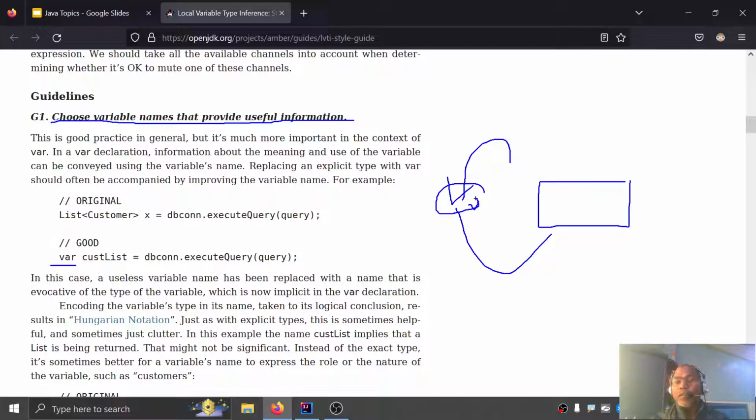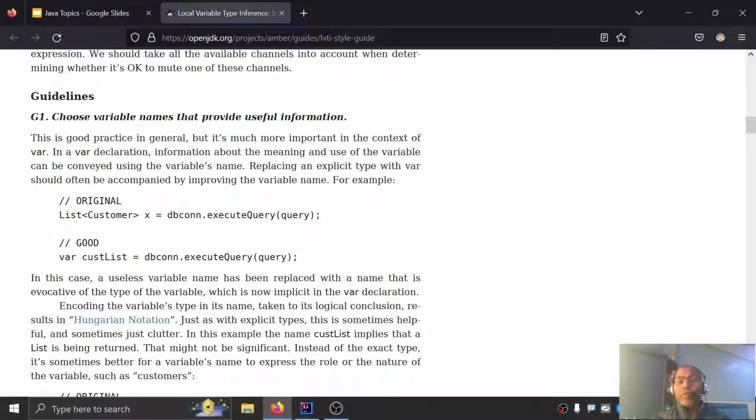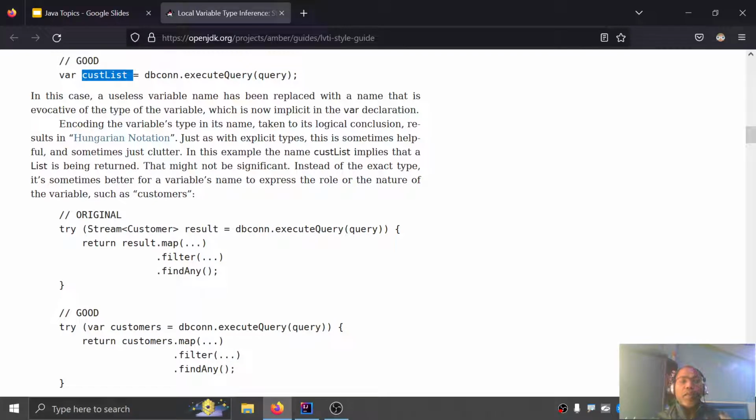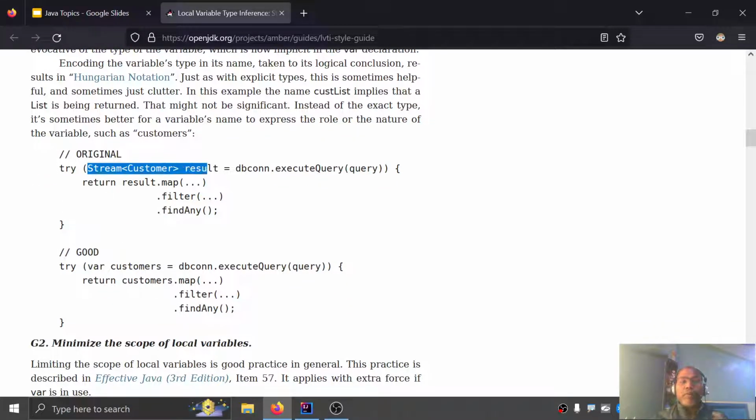But now this is var, so we do not understand var x. Is var an integer type x, or a float type, double type, customer type, what? So now the developer has to be careful in giving the variable name; a useful name is a very important key. Like here, your list of customers: you mention this is a customer list. Similarly, here is a stream of customers and the result. If you place this with the var keyword, you mention this is customers, not the result. So giving the variable name is very reasoning and logical.